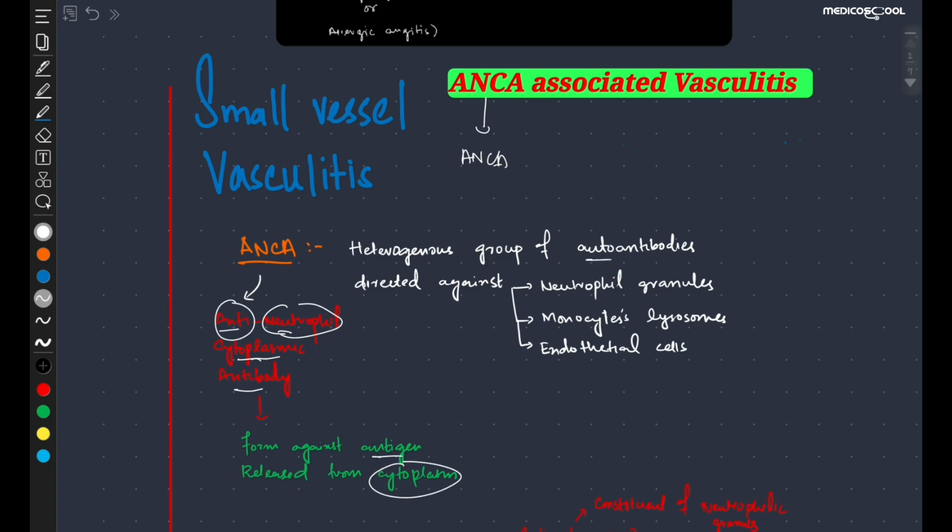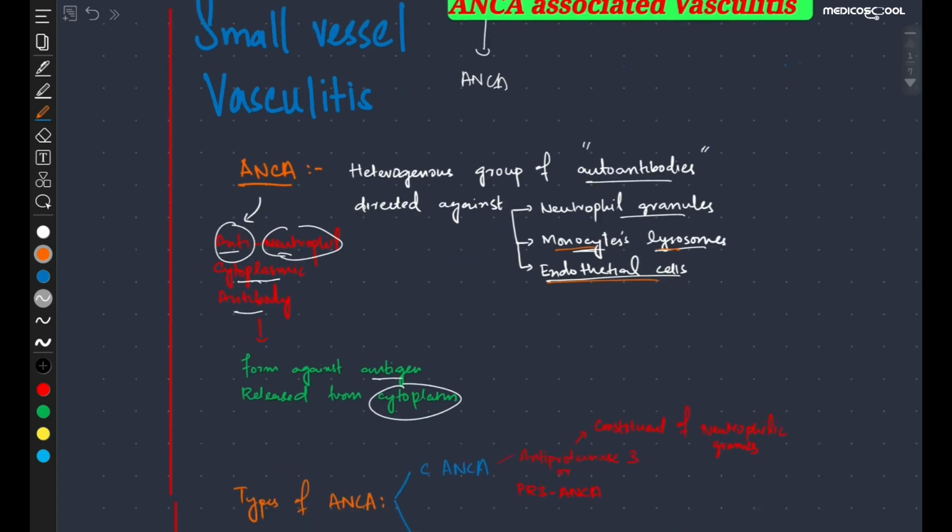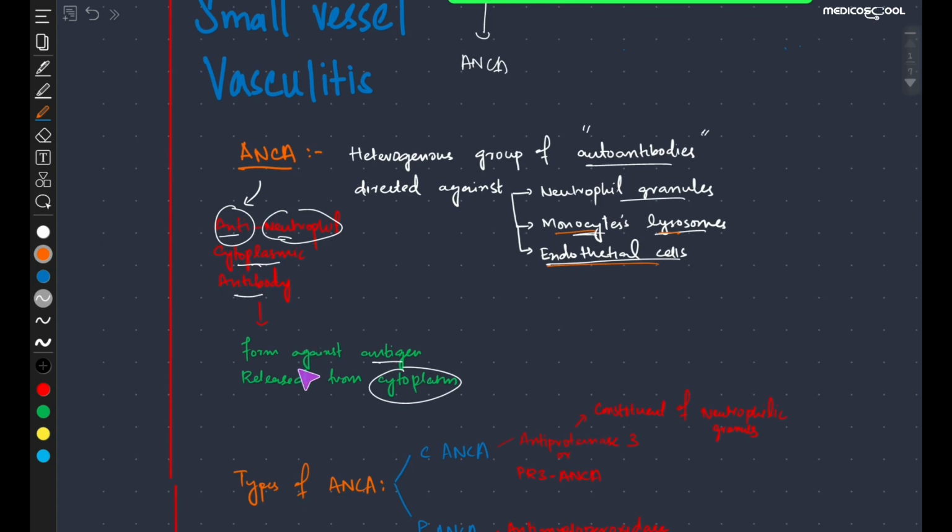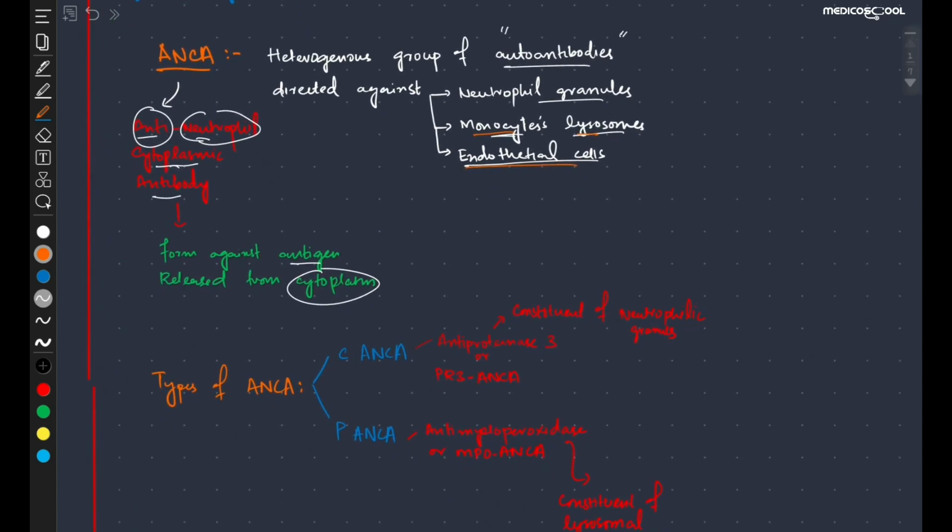So mainly they are autoantibodies. The definition is: it is a heterogeneous group of autoantibodies, and these are mainly directed against the neutrophil granules, against the monocyte lysosomes, or against endothelial cells. In a simple way, they are antibodies which are formed against the antigen released from the cytoplasm. So this is the definition of ANCA.